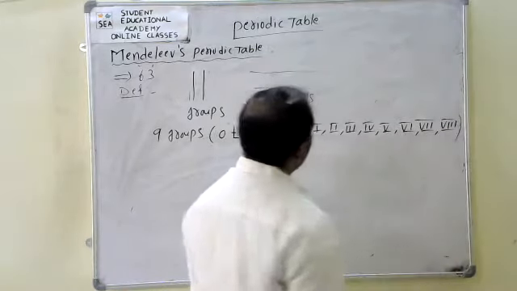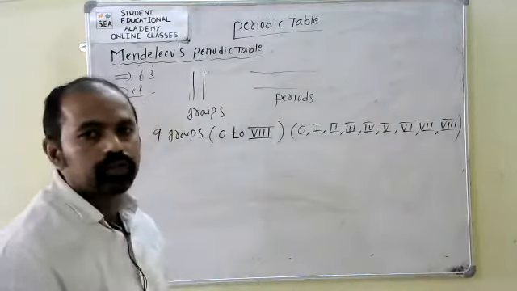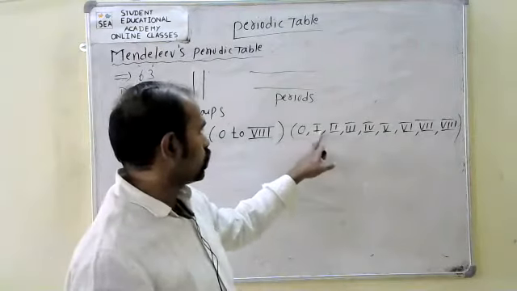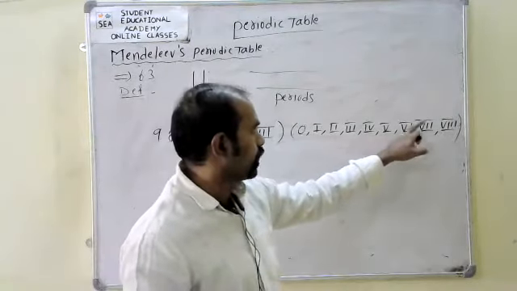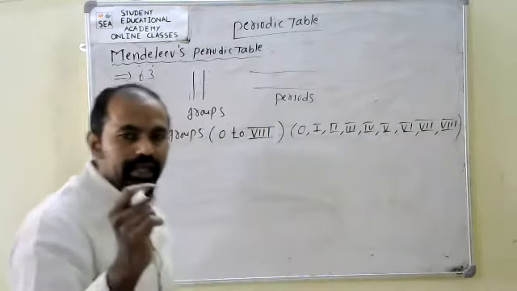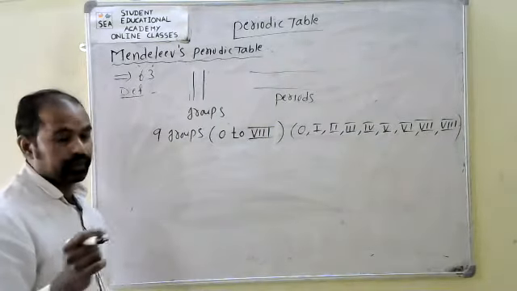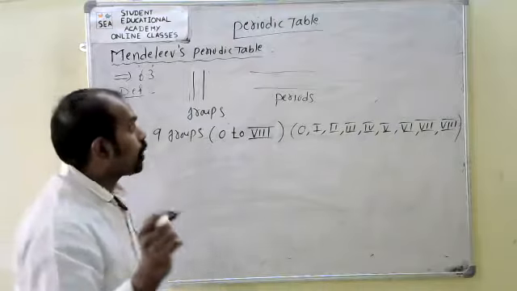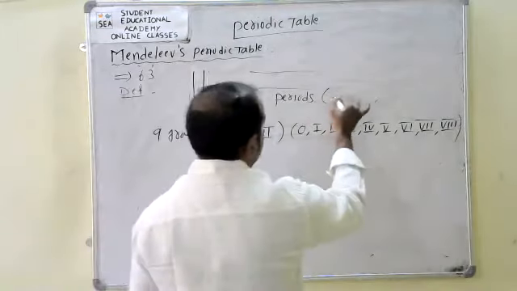See this? The total number of groups is 9. There are 9 groups and 7 periods.